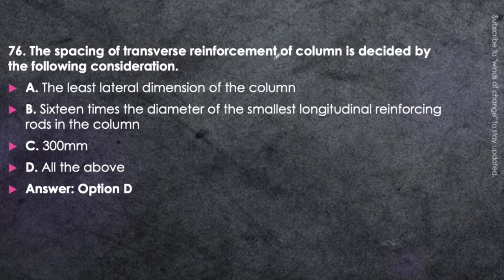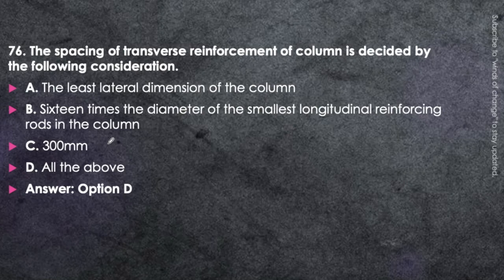It is very important. In the column, it has to be equal to either the least lateral dimension of the column or 16 times the diameter of the smallest longitudinal reinforcement rod in the column. Let's say the smallest longitudinal reinforcing rod is of 20 mm dia. So this value will become 16 into 20, that means 320 mm, or 300 mm, whichever will be the minimum value, that has to be adopted as the spacing of transverse reinforcement.